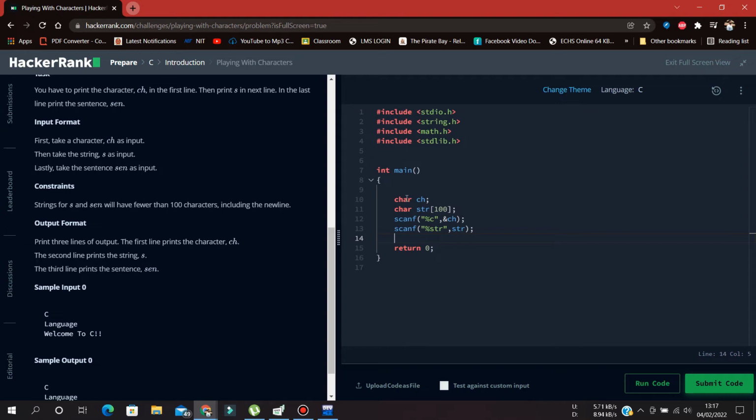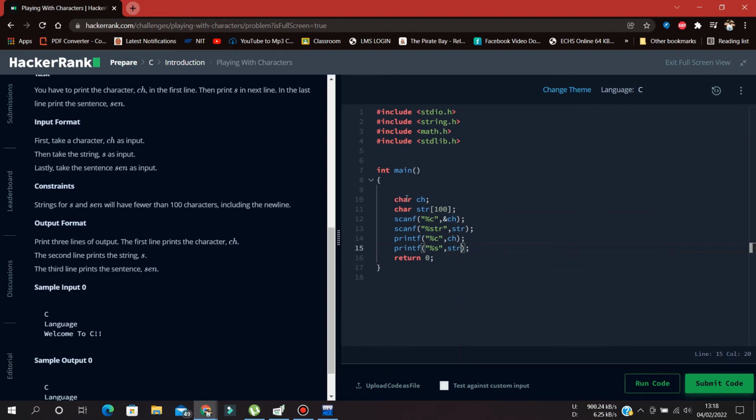Now let us do this, and I will take input for one more input also. Okay, printf I have to give my own. Fine, printf %c slash n, %c comma ch, and %s comma str.